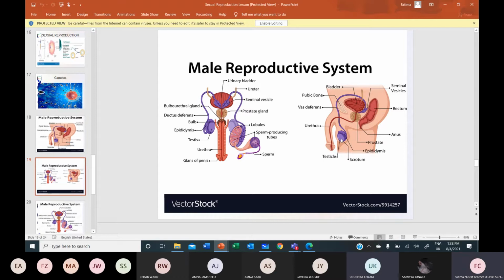Go with each organ and tell me the function. Tell me the function of testes only. They produce sperms and seminal fluid. They do not produce seminal fluid. They do produce sperms and they produce a male sex hormone called testosterone. The function of testosterone is to bring about the secondary sexual characteristics and the male sexual desire in man.